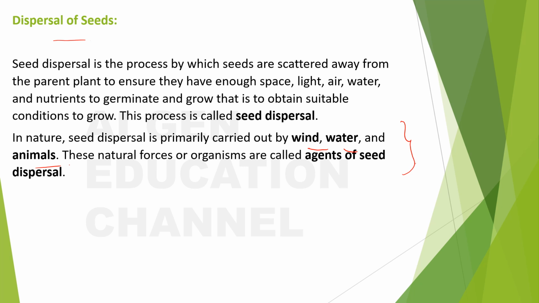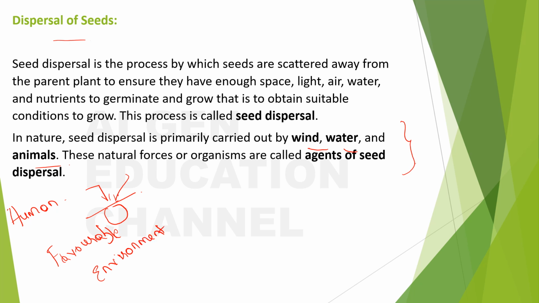Now, before we get into the details of how the dispersal happens with wind, water, and animals, I want to clarify one thing. As a human, when we put a seed into the soil, we consciously do it. We know why we are doing it, so we will provide an environment, or at least choose an environment, that helps the seed to effectively grow into a plant. We will check for the favorable environment, at least with whatever knowledge we have, right? So this will be a conscious thing.